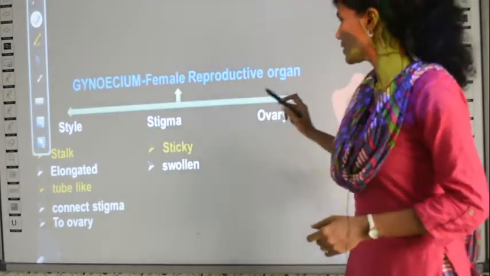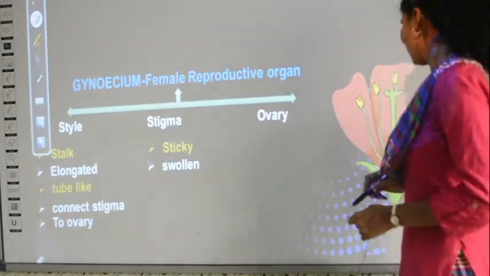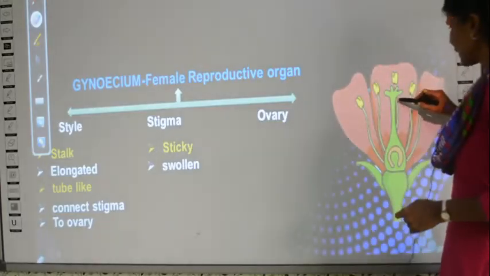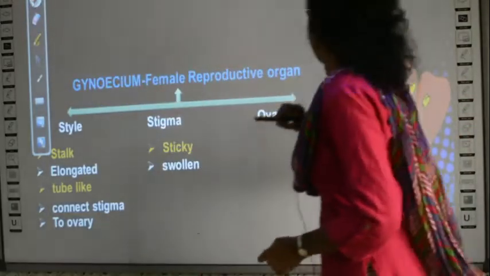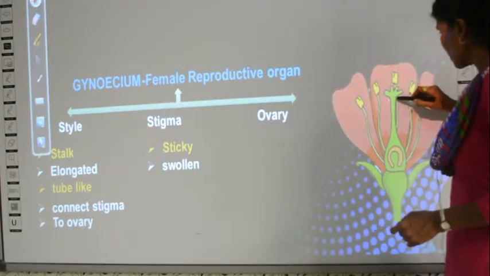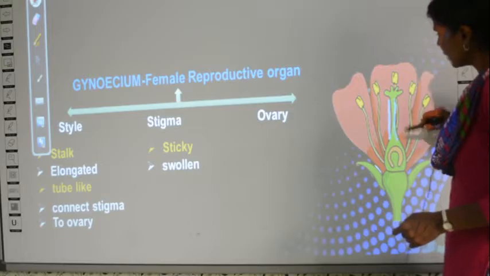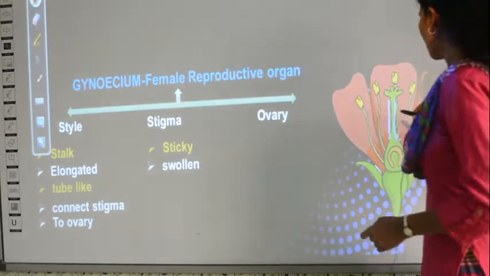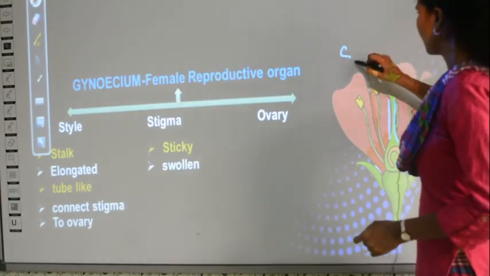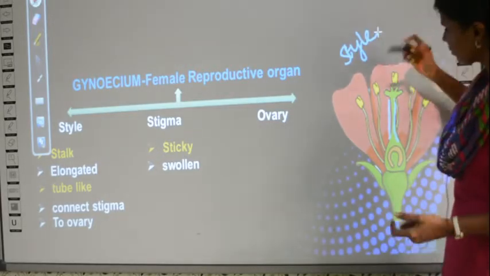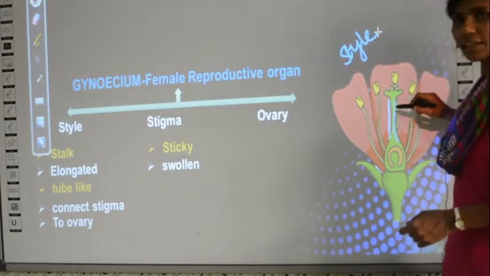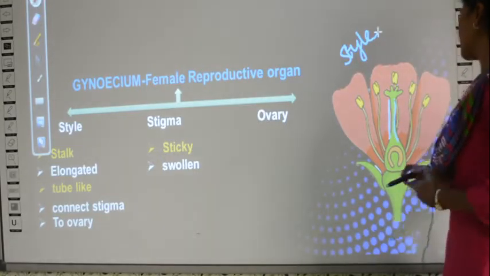Where is the style, stigma and ovary in this flower? Can you see a slender stalk-like structure here? This is called the style. This slender stalk-like structure is called the style.